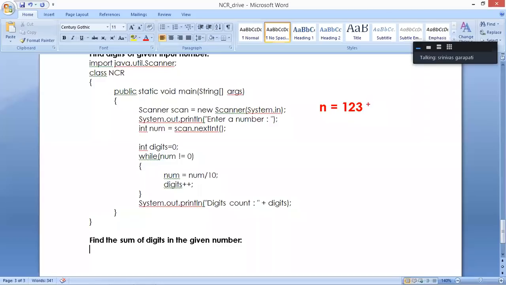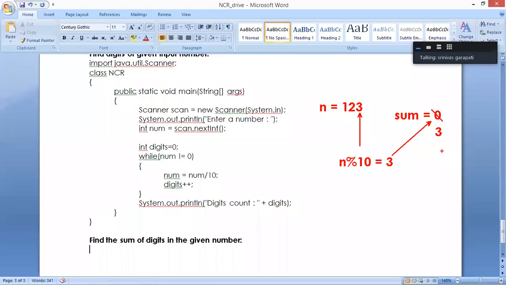Okay. Now how can we get the digit? Not the divide operation, but the n mod operation. n mod 10 will give the remainder, that is 3. Take one variable, sum. Initially the sum value is 0. Please add this sum to 3. So 0 plus 3, value 3.